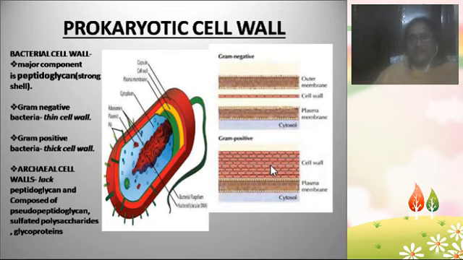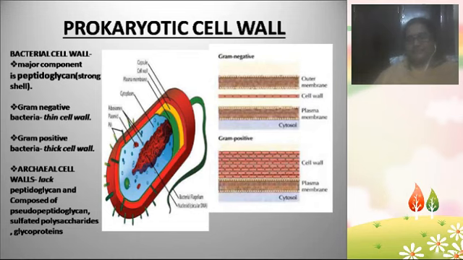And archaea is another group of prokaryotes. The microorganisms belonging to the archaea subgroup do not consist of peptidoglycans. So peptidoglycans are absent in archaea, and pseudopeptidoglycans, polysaccharides and glycoproteins are present instead.